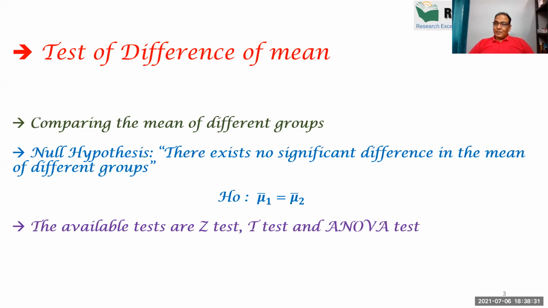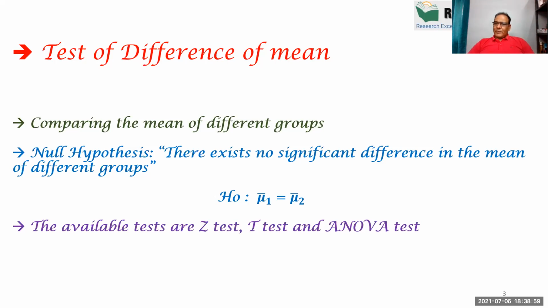Number one, mean. We compare mean, for example, whether my average income is better than the average income of others, whether the average performance of the marketing department is better than the average performance of the finance department, whether the average salary of a male is equal to the average salary of a female.